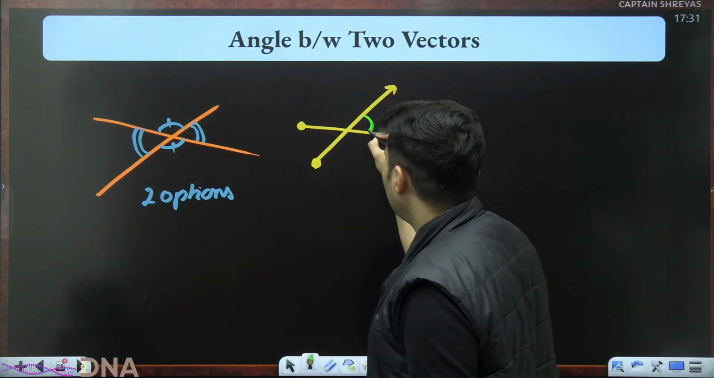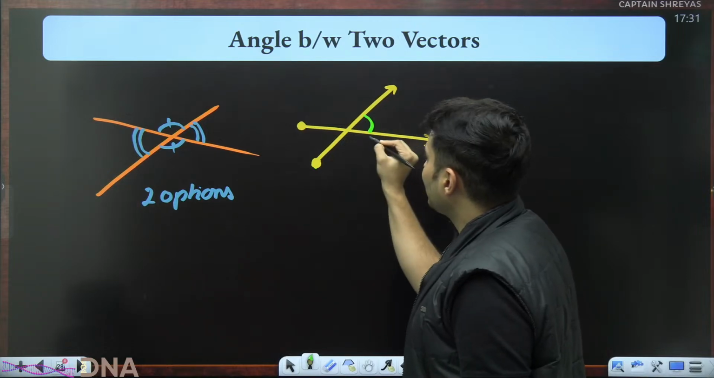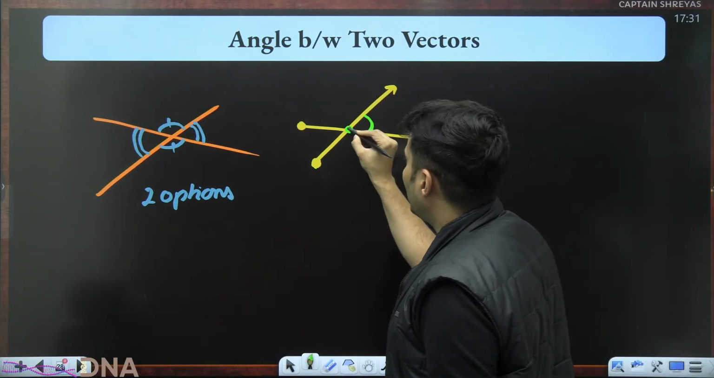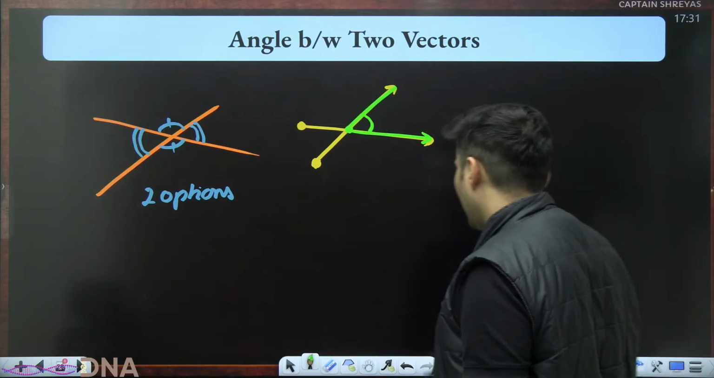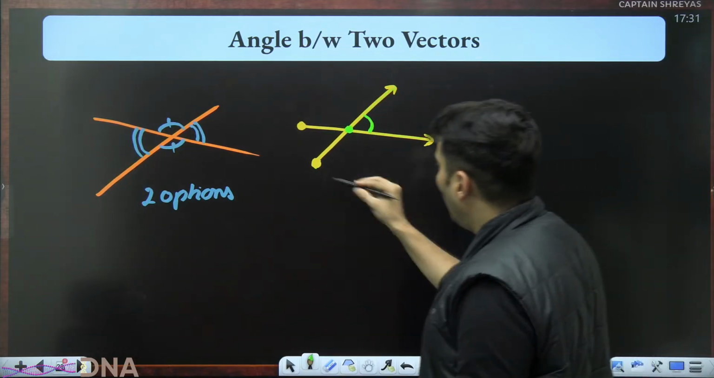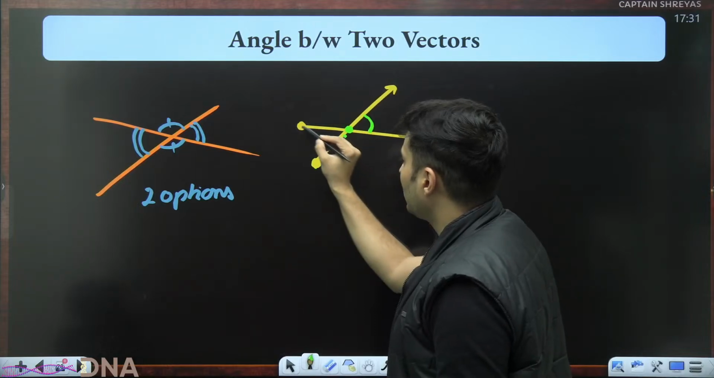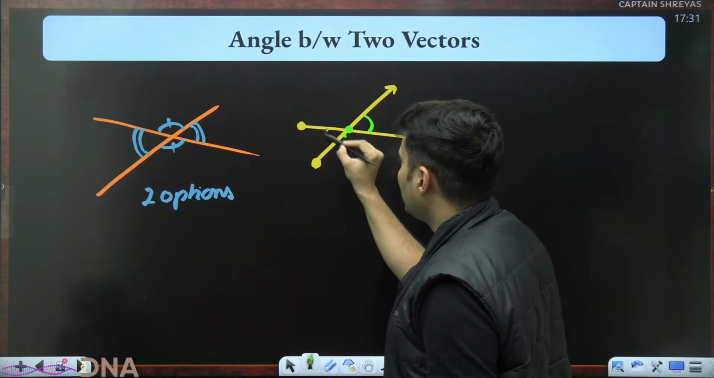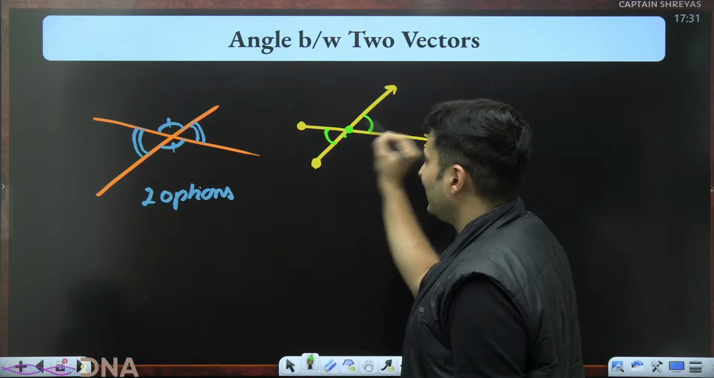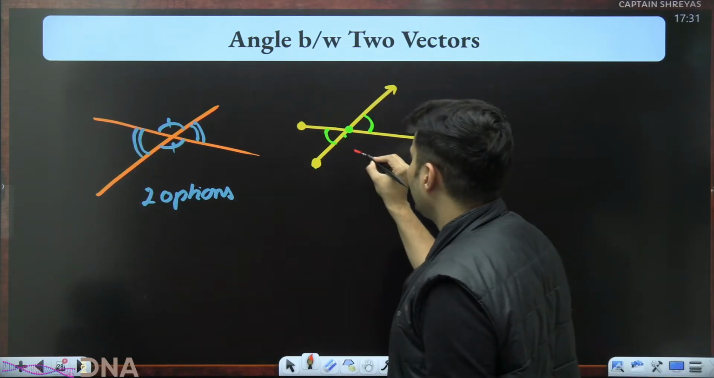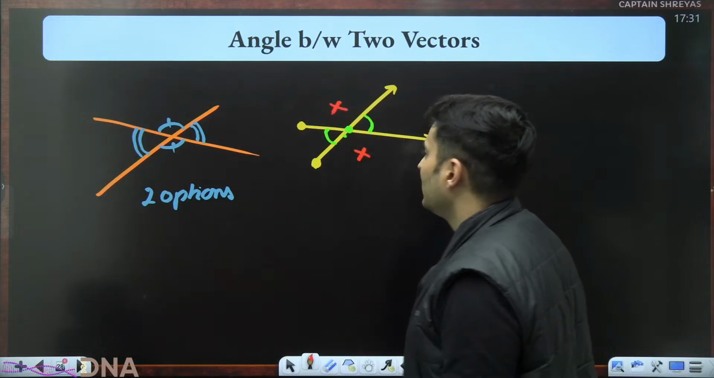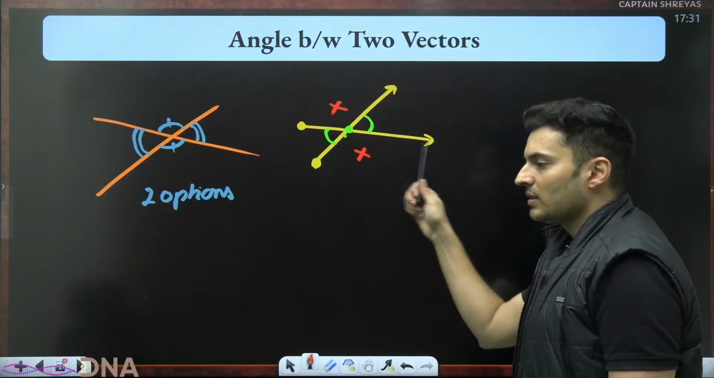Like for example, these two lines, measure this angle. Had they started from here to here, here to here, this is the angle that you have to measure. Or if they start from here, they will end here. This is the angle. Both of them are opposite. So this is the right angle to measure. Do not even think of measuring this or this. This is not the right angle.